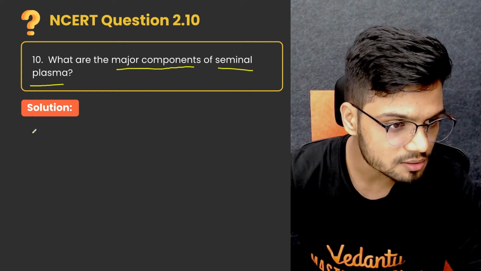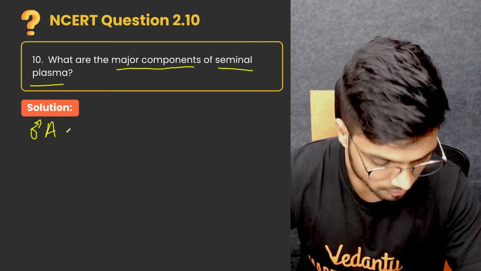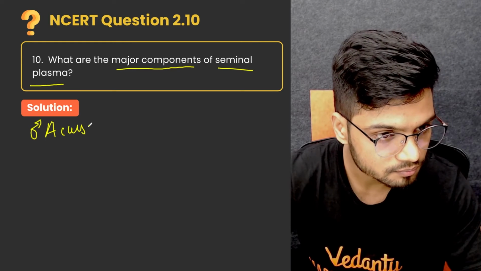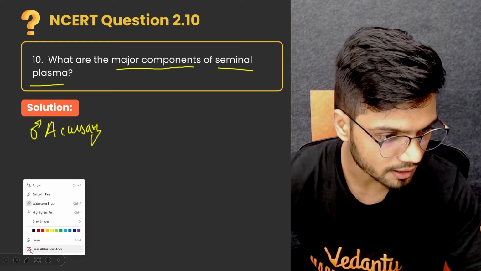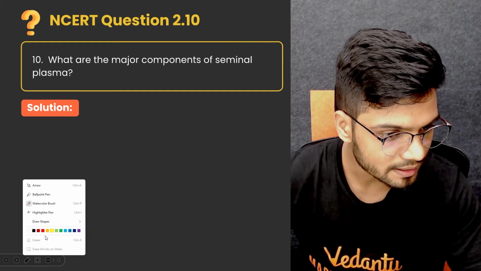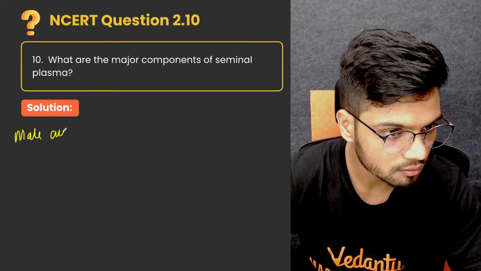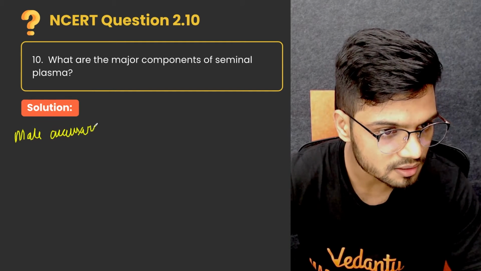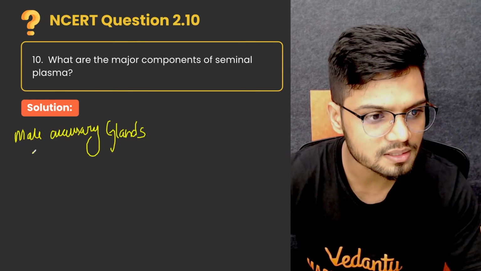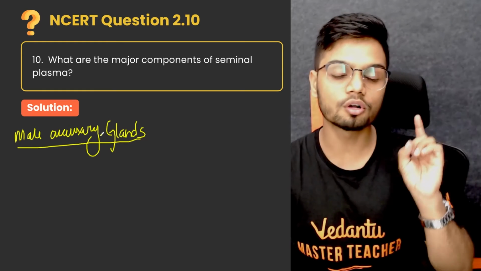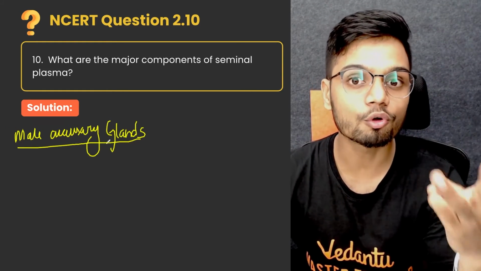So the main secretions come from the male accessory glands. One second, let me erase it. Let me write properly. The secretions from your male accessory glands. Now, what are these male accessory glands? The male accessory glands I'm talking about here are your seminal vesicle gland, bulbourethral gland, and also prostate gland.